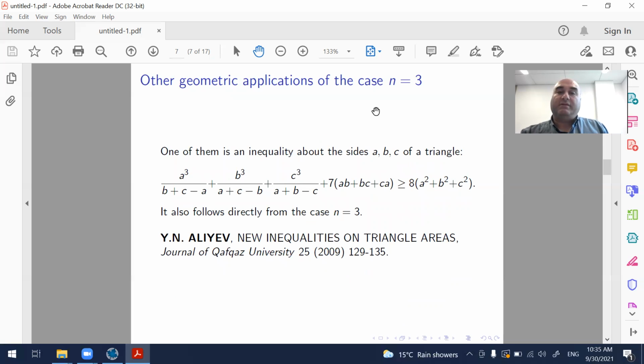Another interesting geometric application of the case n equals 3. If A, B, C are the sides of a triangle, then this inequality holds true, and it is a sharp inequality. In a certain sense, one cannot improve these constants here. This appeared in the paper from 2009.